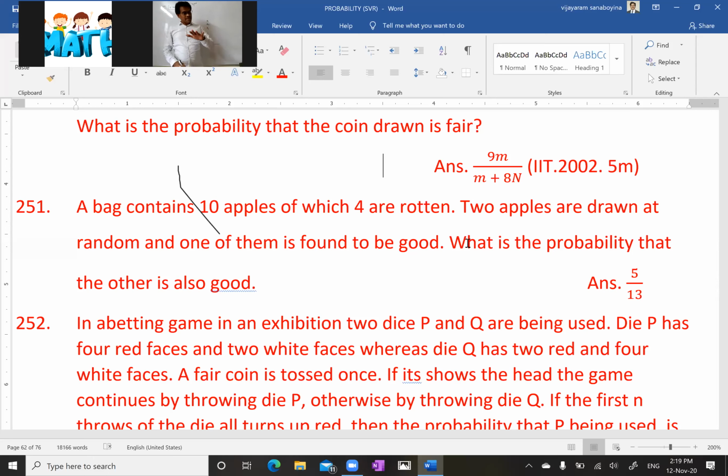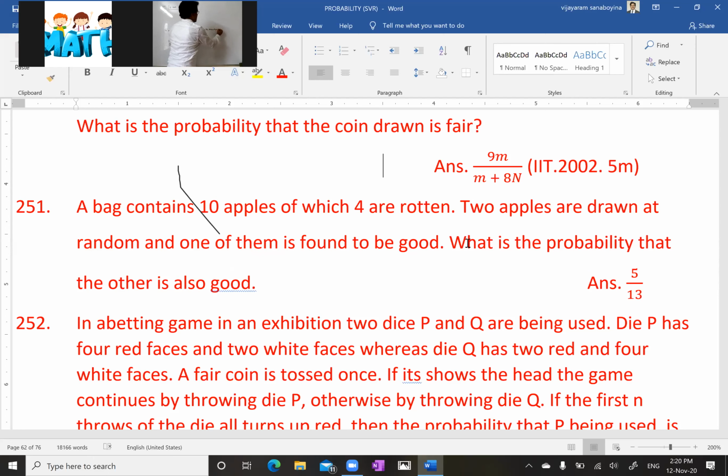One of them found to be good, that is what is meant by A. I can say directly, let A be the event of getting one good apple in the draw of 2 apples.